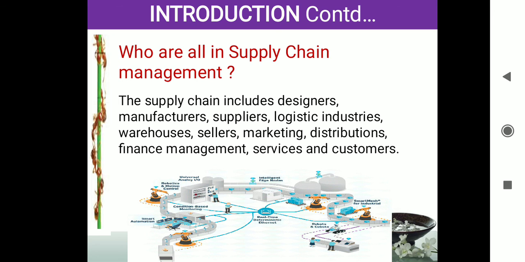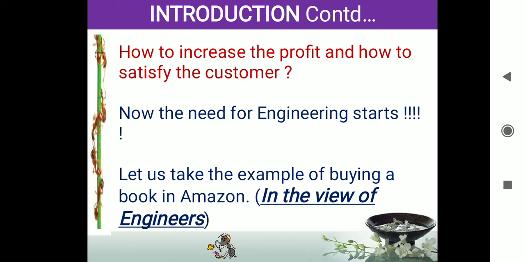Who are all in the supply chain? Now we have seen what the supply chain is, and what the products to be considered in the supply chain are. Now we are going to see who are all in the supply chain. The supply chain includes the designer, manufacturer, suppliers, logistics industries, warehouses, sellers, marketing person, distributor, finance management, service and customers.